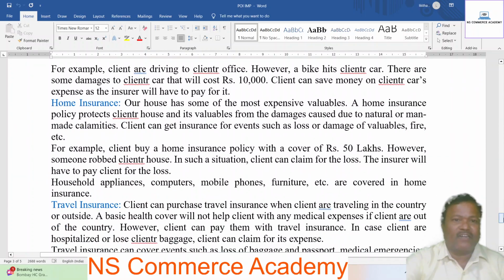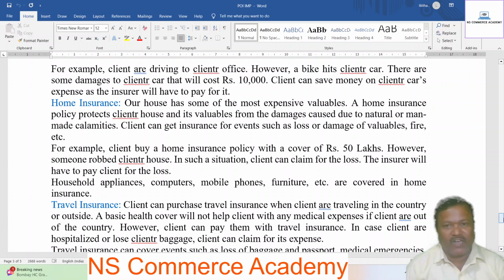For example, the client is driving to the office. However, a bike hits the client's car. There are some damages to the client's car that will cost rupees 10,000. The client can save money on the car's expense as the insurance will have to pay for it. Home insurance. Our house has some of the most expensive valuables. A home insurance policy protects the client's house and its valuables from damages caused by natural or man-made calamities. Clients can get insurance for events such as loss or damage of valuables, fires, etc.